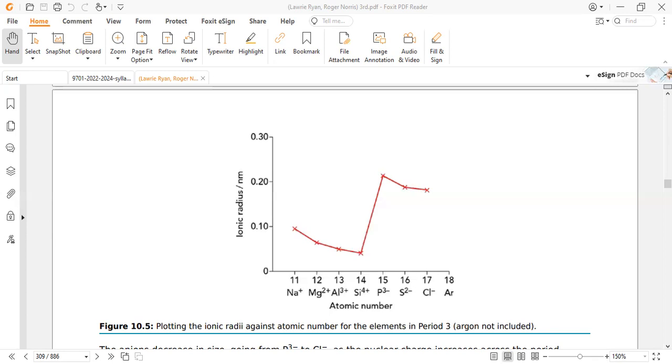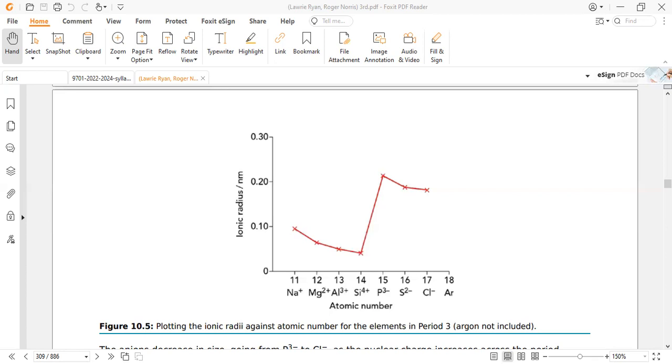So if we conclude this discussion, ionic radius is the distance from the nucleus to the outermost electron in an ion. Across period 3, the ionic radius decreases from sodium to silicon, increases from silicon to phosphide, and decreases from phosphide to chloride. In simple terms, as the magnitude of the cation increases, the ionic radius decreases. As the ion changes from cation to anion across the period, the ionic radius increases. As the magnitude of the anion decreases, the ionic radius also decreases. These are the three different behaviors: first, second, and third.